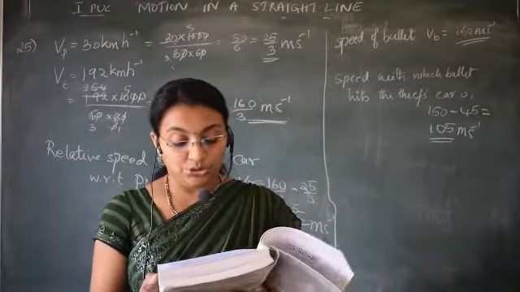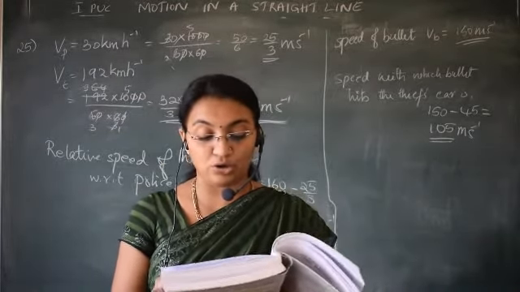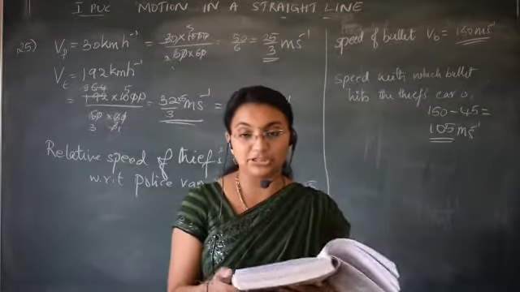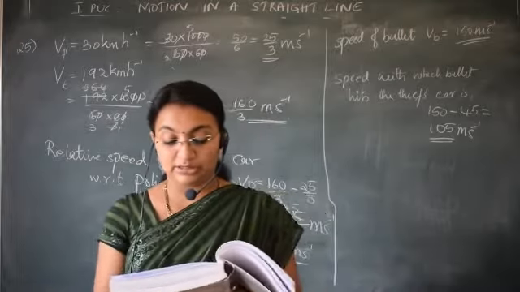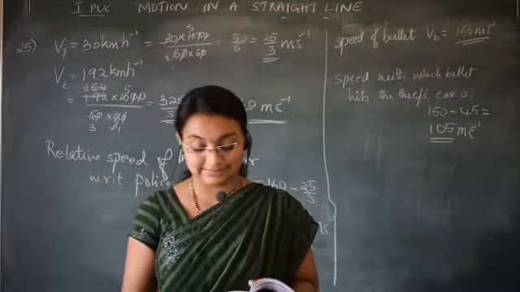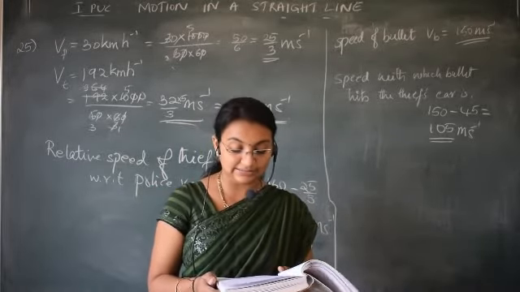Next, to what height does the ball rise and after how long does the ball return to the player's hand? For upward motion, use the formula v square is equal to v naught square plus 2ax, and calculate x, the distance traveled.